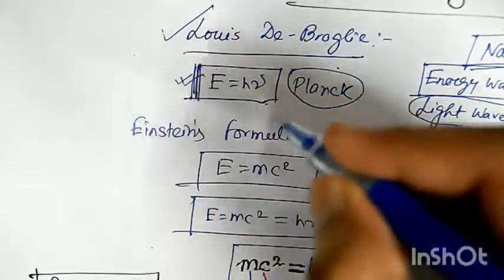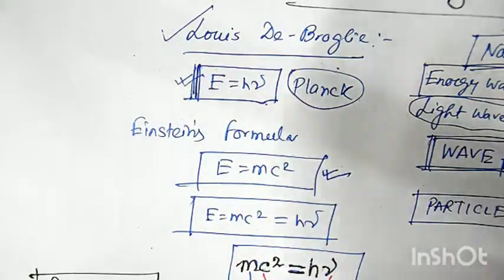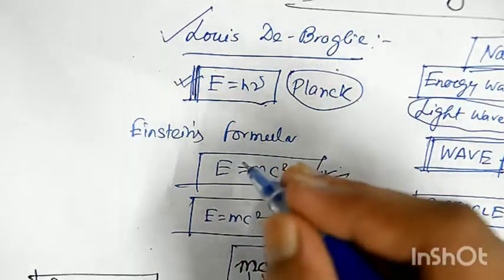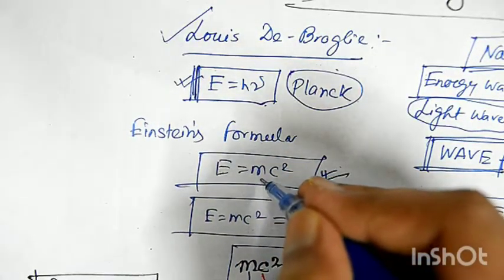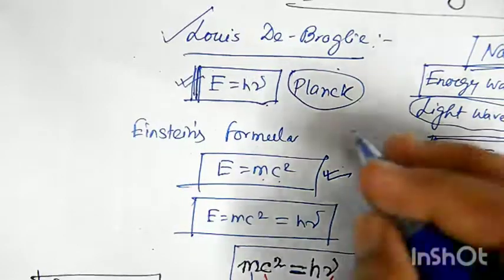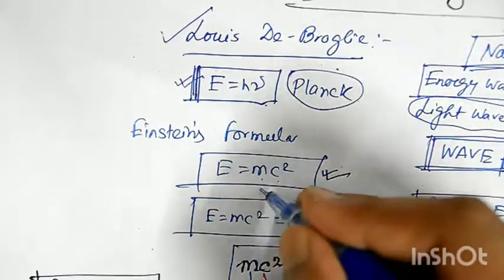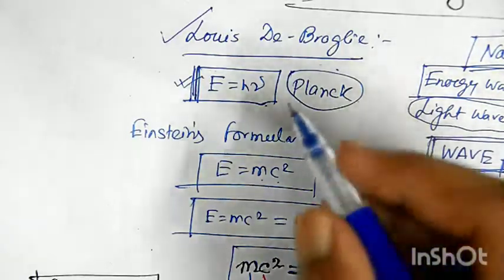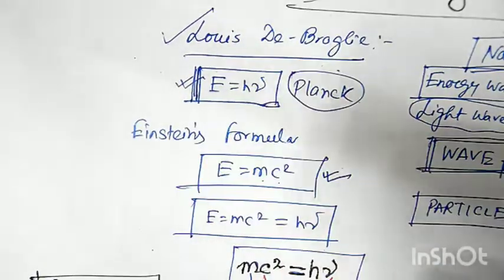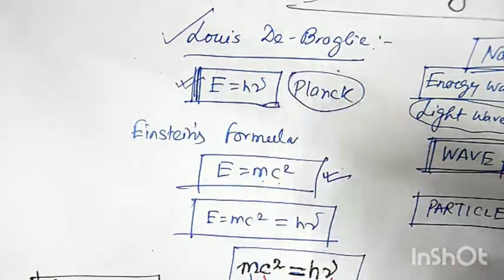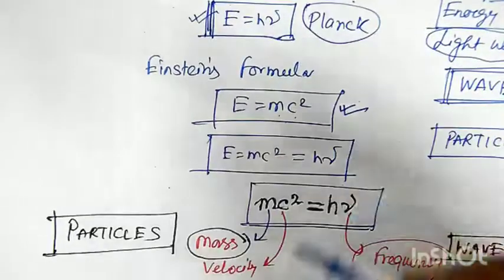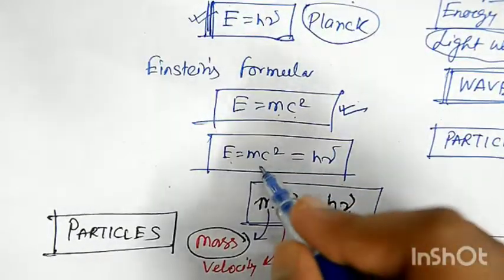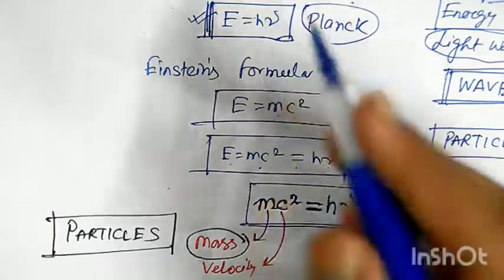Similarly, Einstein's formula suggested that energy can also be calculated in terms of mass and velocity squared, E equals mc square, where m is the mass and c is the velocity of light. So de Broglie suggested that if energy can be thought of in terms of waves and particles both, why can't we equate them? He equated E equals mc square equals h nu.